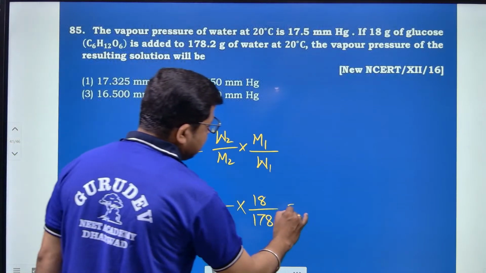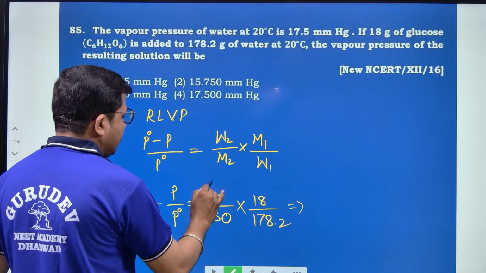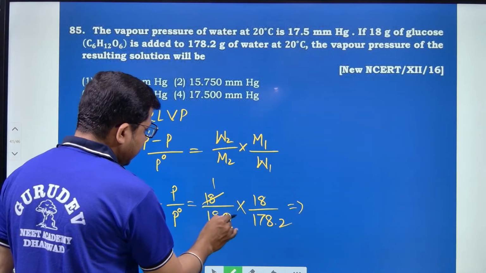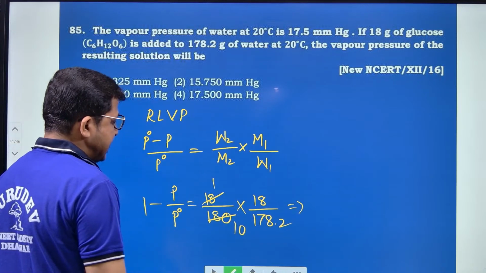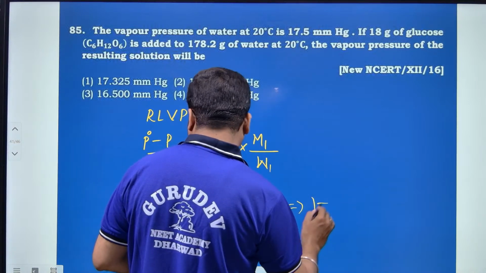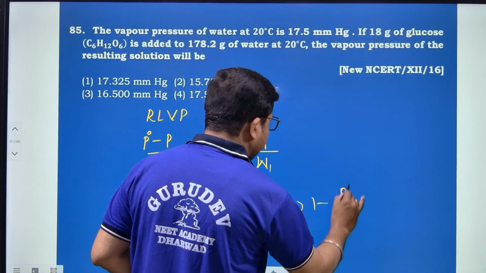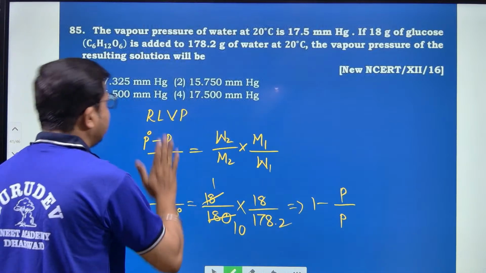So after simplification it will be 18 ones 18 tens, and then P naught minus P divided by P naught value is already they have given.